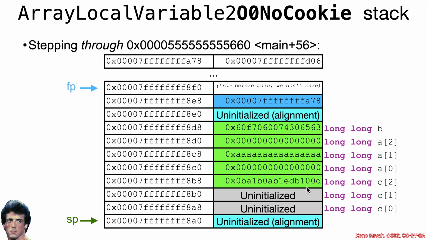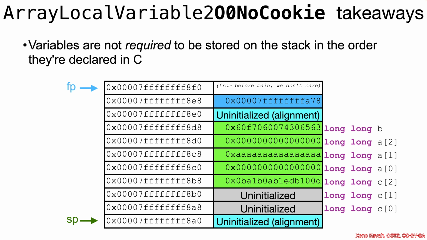So Balboa still bled blood and was stored into C of 2, but that's not necessarily where we would expect if we expected them to be in all the same order. So that is our takeaway from this ArrayLocalVariable2.0 no cookie. It is that the compiler could actually rearrange stuff, and it seems like it's going to do that more when it's dealing with arrays than when we deal with scalars, as we've seen in the past.